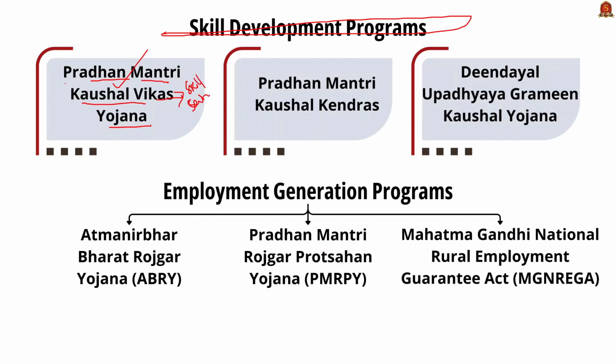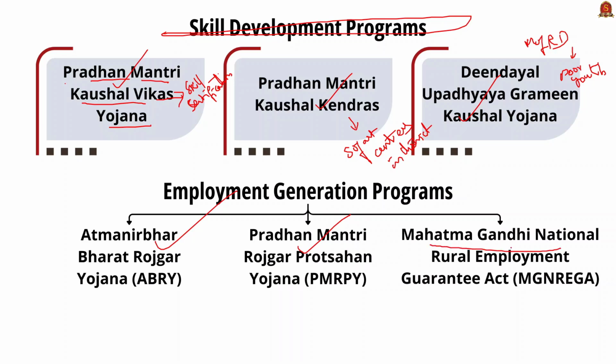Then the Pradhan Mantri Kaushal Kendra. The Ministry of Skill Development and Entrepreneurship has initiated this to establish state-of-the-art, visible, aspirational model training centers in every district of India. Then the Deen Dayal Upadhyaya Gramin Kaushal Yojana. The Ministry of Rural Development has initiated this to provide skill training for poor youth. Then there are also employment generation programs like Atmanirbhar Bharat Rozgar Yojana, under the Ministry of Labour and Employment, and the Pradhan Mantri Rajgar Protsahan Yojana, PMRPY. Then we also have the MGNREGA, that is Mahatma Gandhi National Rural Employment Guarantee Scheme.